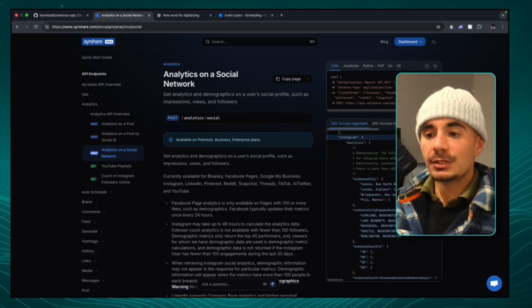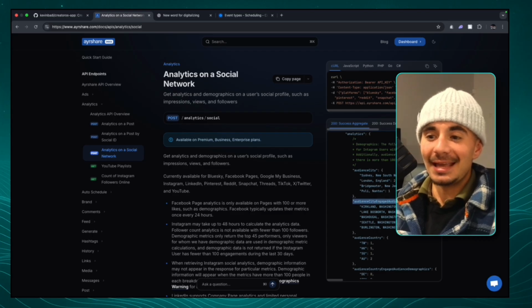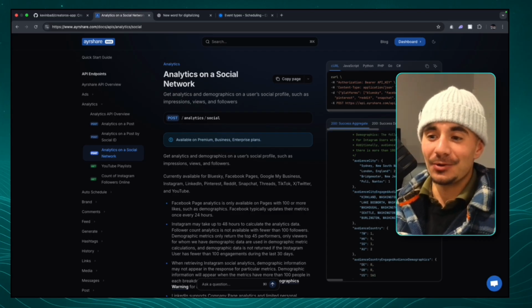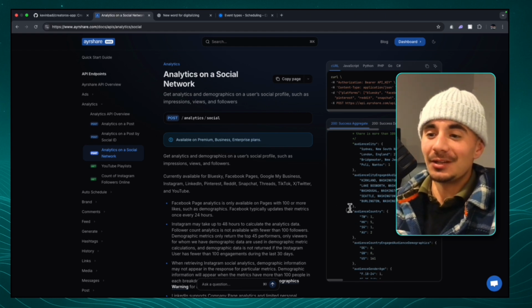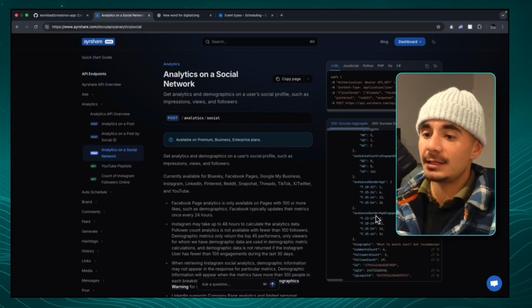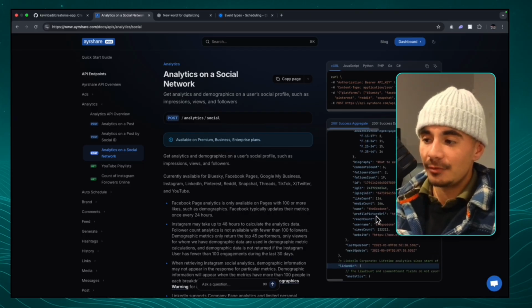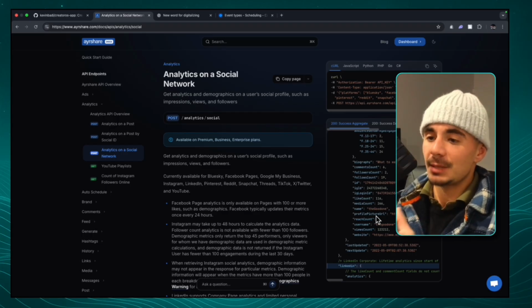Like, for example, on Instagram post analytics, you can see the audience city. You can see the audience city engaged demographics. So how many people from which city engaged with your post the most? You can see the audience country, and like the list goes on and on. Like you even get the gender and the age. And so when you have AI that's understanding this over time, it'll be able to literally tell you exactly what type of content to create.